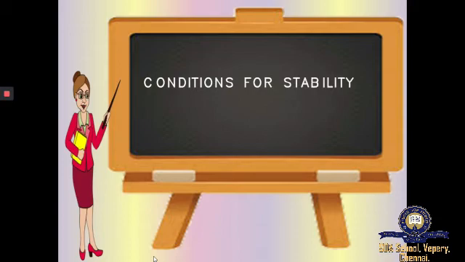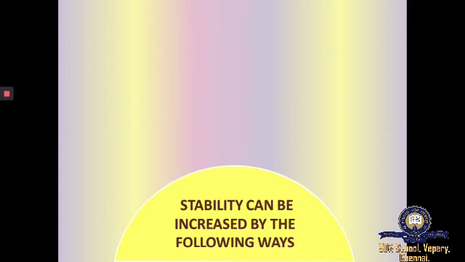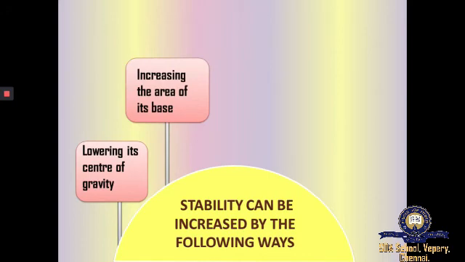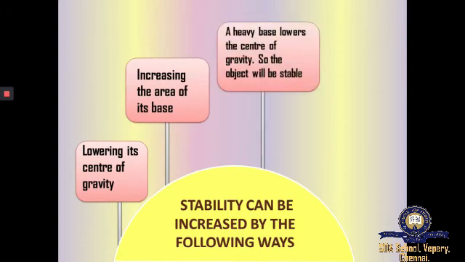Now we will see the conditions required for stability. Stability can be increased by the following ways: lowering its center of gravity and increasing the area of its base. A heavy base lowers the center of gravity so the object will be stable.